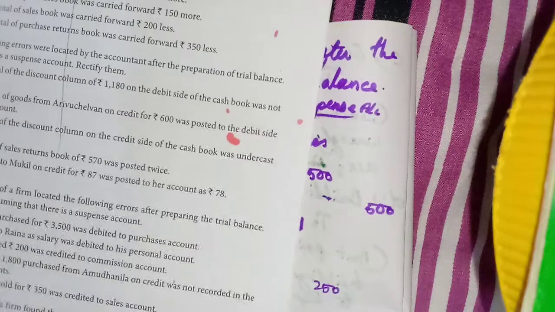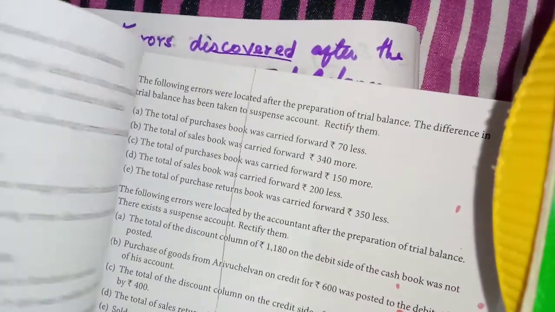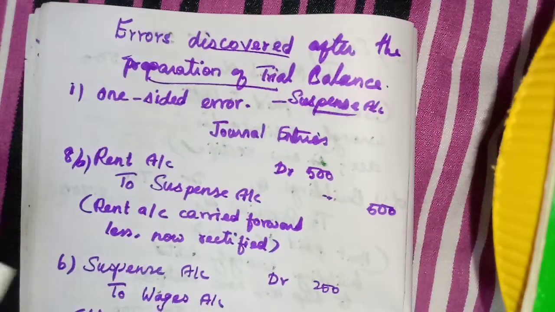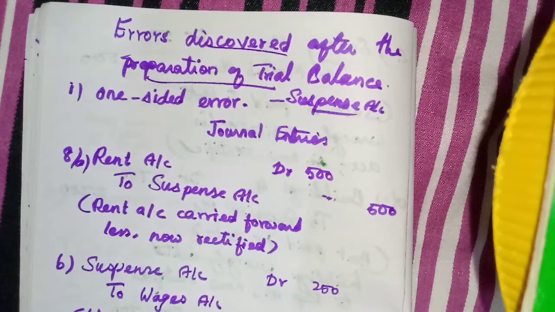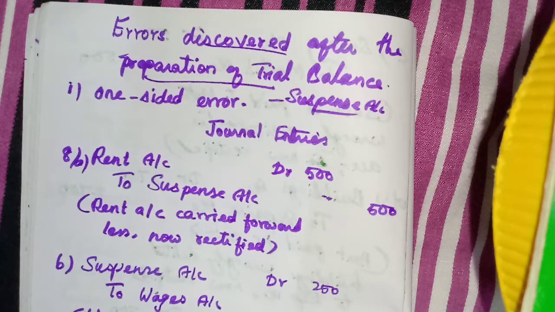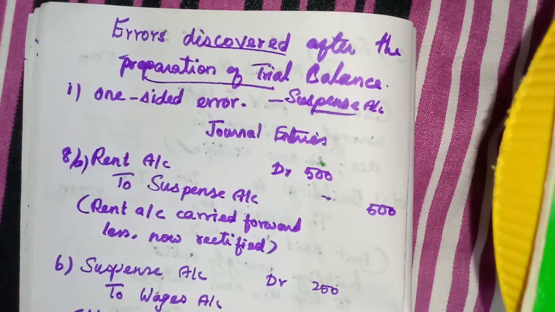I will read out, you listen. Give journal entries to rectify the following errors discovered after the preparation of trial balance. Purchases book was overcast by rupees 10,000. Purchases book shows debit balance.